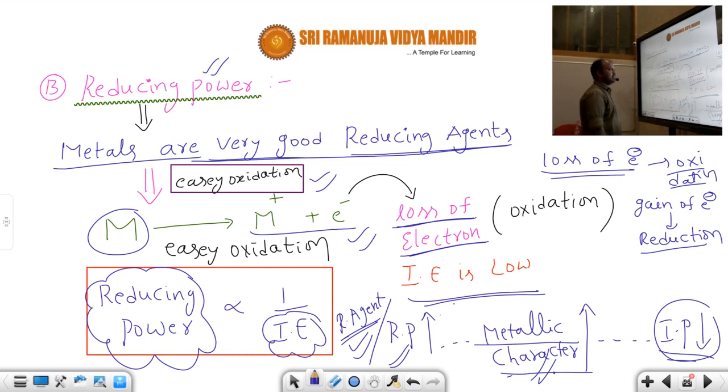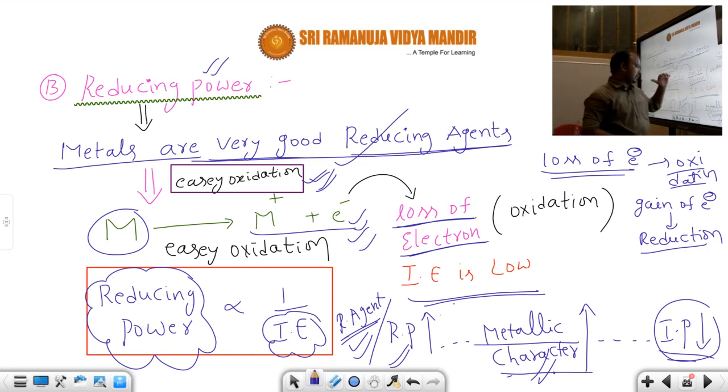What is a good reducing agent? The element which can easily undergo oxidation. What is oxidation? Loss of electron. So the element which can easily donate or give electrons can undergo oxidation. The element that undergoes oxidation acts as a good reducing agent. That is also good reducing power.